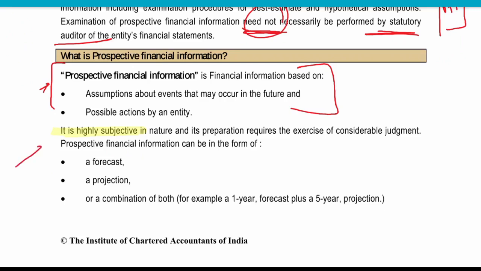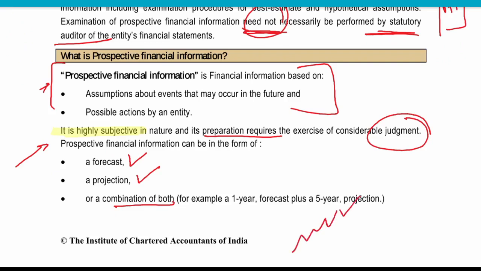Now, it will be a highly subjective thing and its preparation requires exercise of what? Exercise of judgment. It forms because of some forecast, projection, or combination of both. Because we are forecasting some future, we are projecting that, okay, we are getting a 5% hike, so next year also we might get a 5% hike. So it is based on projection from the past year, and maybe we forecast something that we have not done yet.